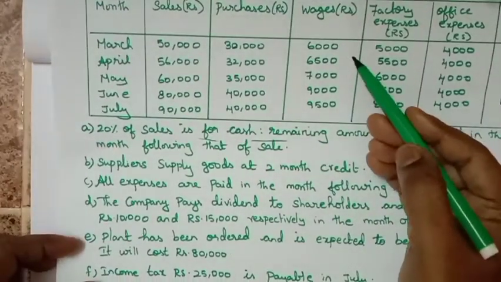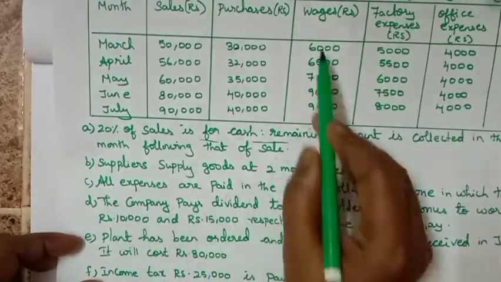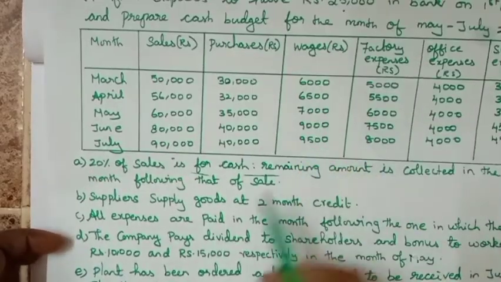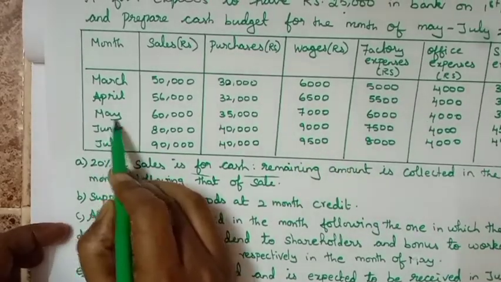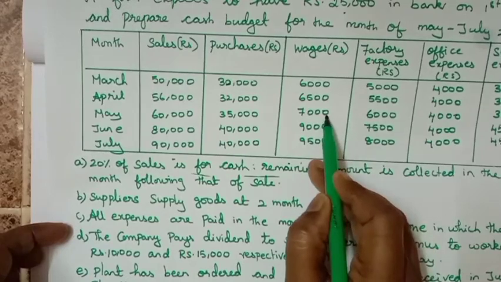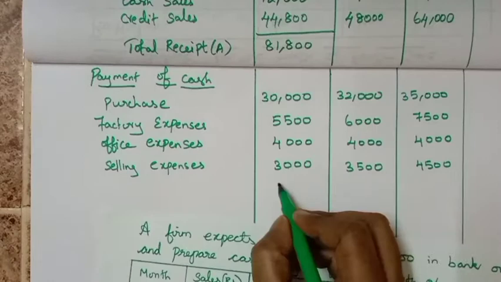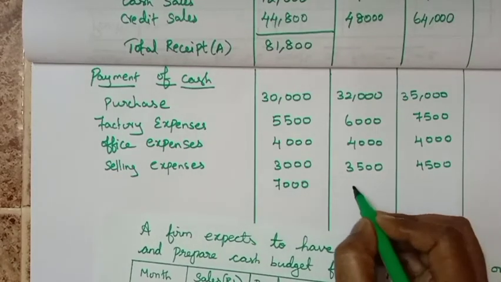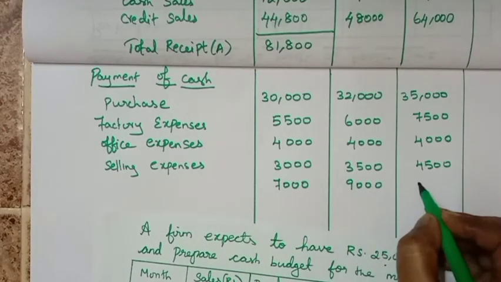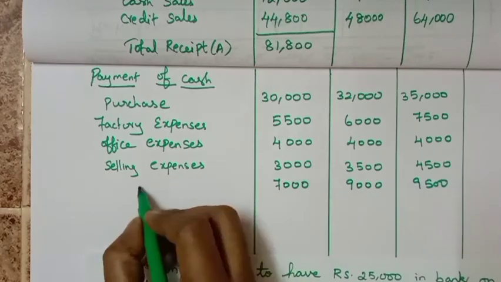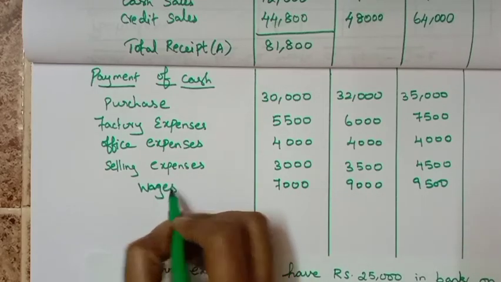There is no information about wages, so the payment is made in the month itself: 7,000, 9,000 and 9,500 for wages.